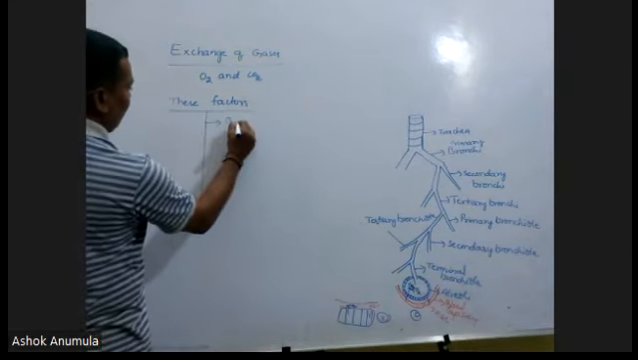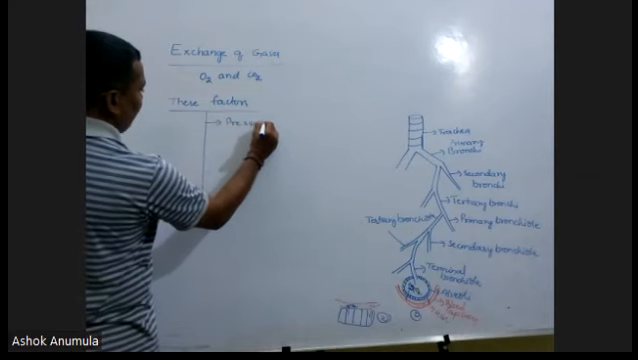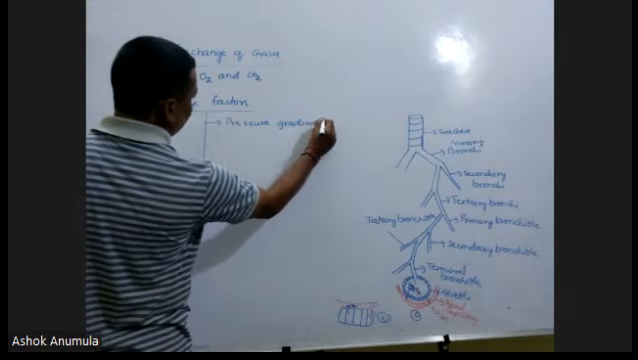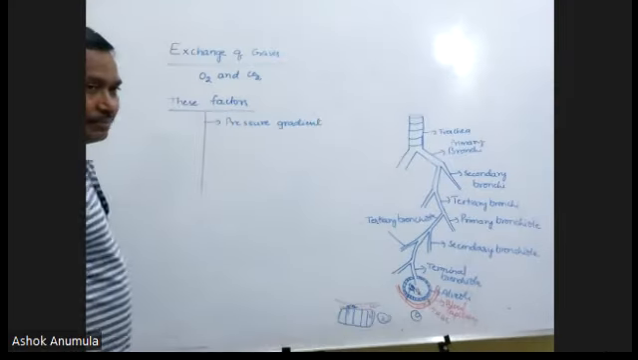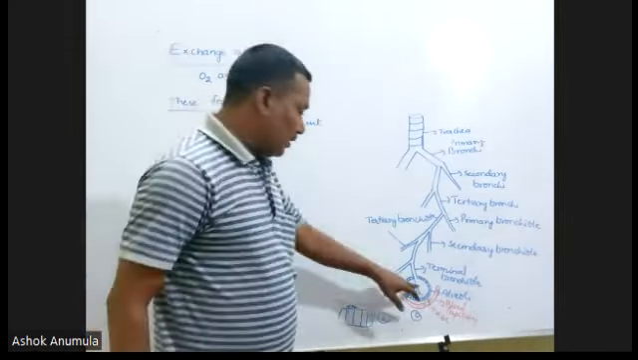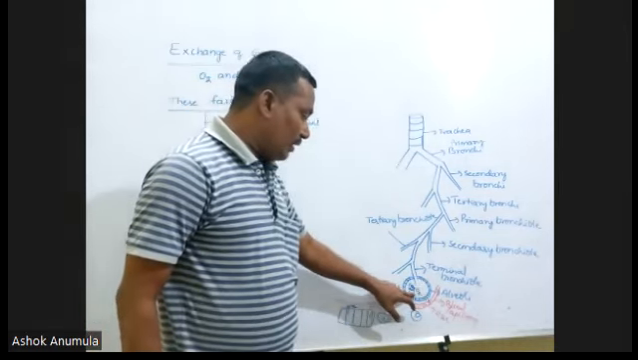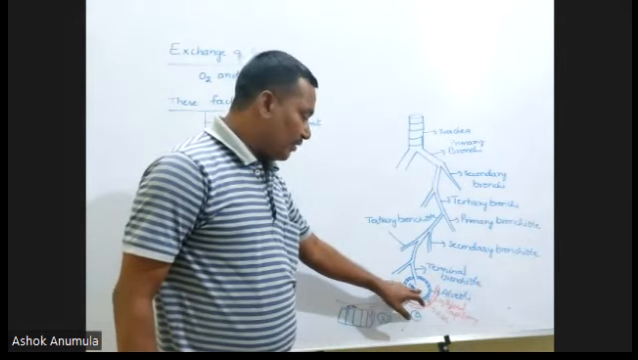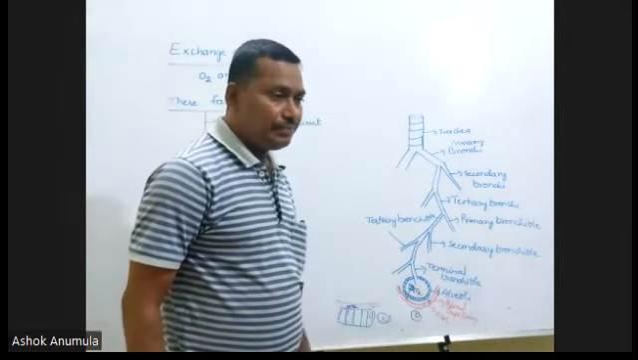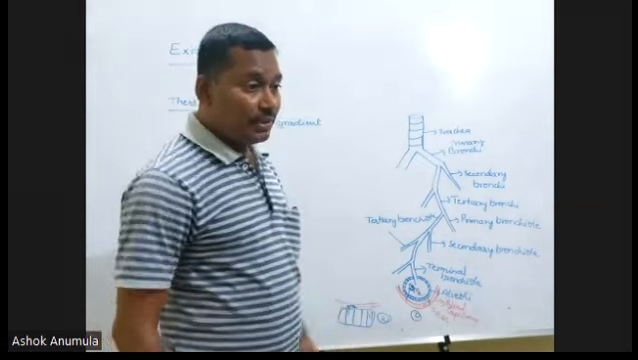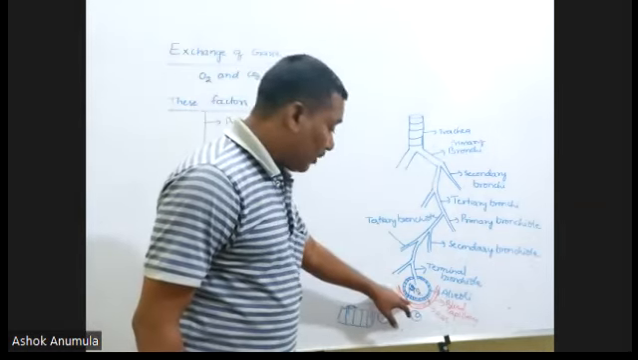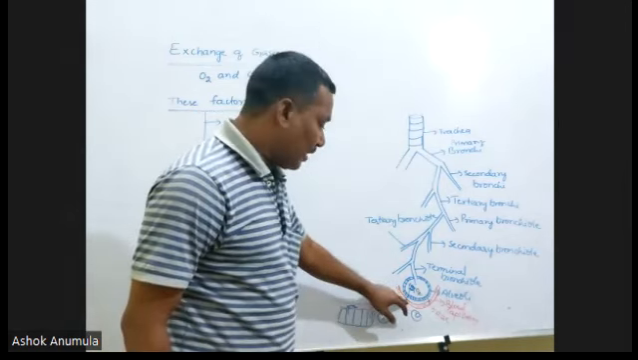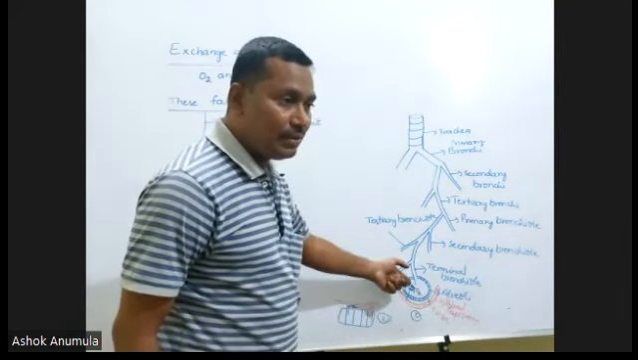Pressure gradient of the gas. What is the pressure gradient? In the alveoli, the oxygen percentage is more. That's why it is entering into the blood. And you may be getting the doubt, sir, here carbon dioxide is also more. In the blood, carbon dioxide is more. That's why the carbon dioxide enters into the alveoli.